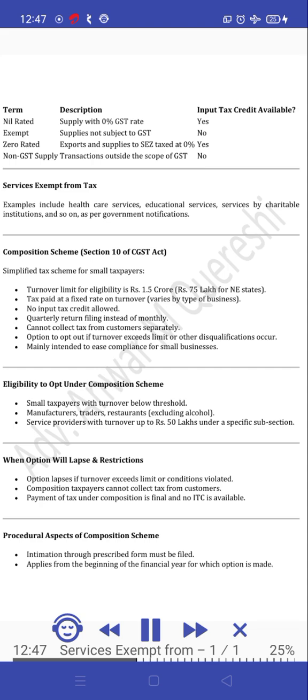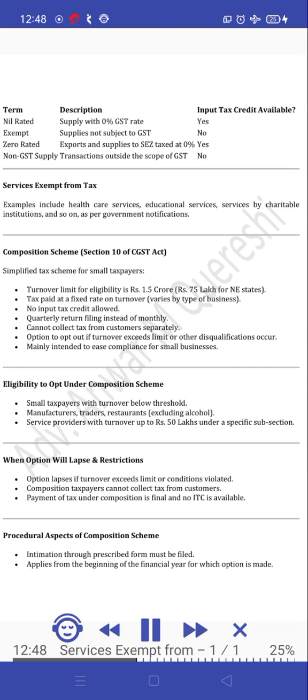Nil-rated supply with 0% GST rate: yes. Exempt supplies not subject to GST: no. Zero-rated exports and supplies to SEZ taxed at 0%: yes. Non-GST supply, transactions outside the scope of GST: no. Services exempt from tax. Examples include healthcare services, educational services, services by charitable institutions, and so on, as per government